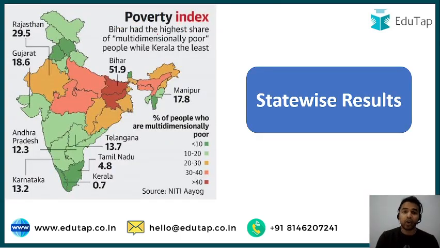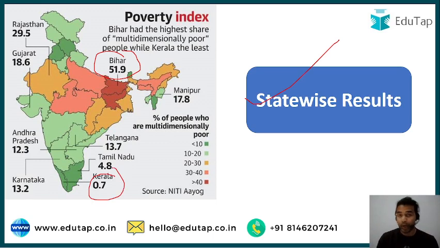Now when we talk about the state-wise results, which state has the highest share of multidimensionally poor people and which has the lowest, here Bihar is the state with the highest share, that is 51.9% of the people living there are multidimensionally poor. And the state with the lowest number of multidimensionally poor people is Kerala, where 0.7% of the population is multidimensionally poor.